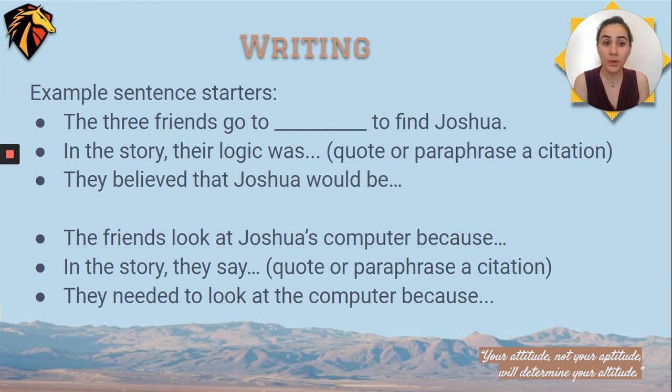Put it in that quote or paraphrase what happened. The last sentence, the E in your ACE paragraph, the explanation should start with, they needed to look at the computer because. And so now you need to explain in your own words why that reasoning was solid or what their reasoning was for looking at Joshua's computer. So pause this video if you have not answered those 2 questions. Otherwise, I am moving on.